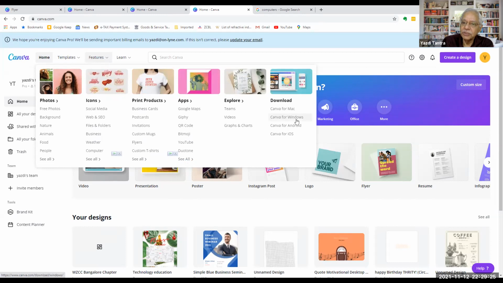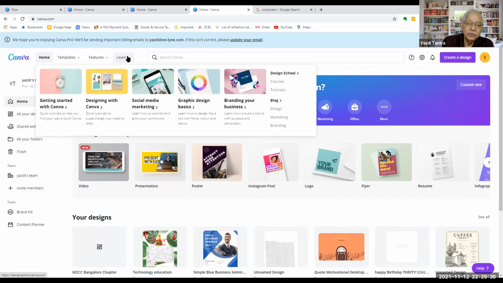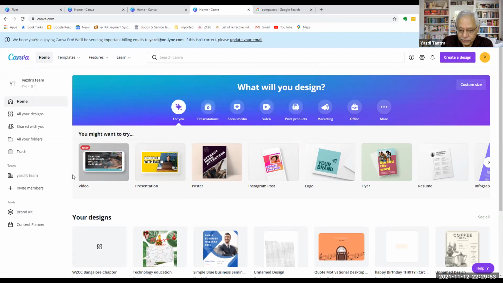And this is the place where you could download it for Windows, so you can use it on your desktop also. Or this is your app, Canva for Android and Canva for iOS. And here you have a lot of learning stuff. You can get started with Canva. You can start designing social media marketing, branding. Courses are available, tutorials are available, blog is available, a whole lot of stuff. No wonder so many people use Canva across the world.